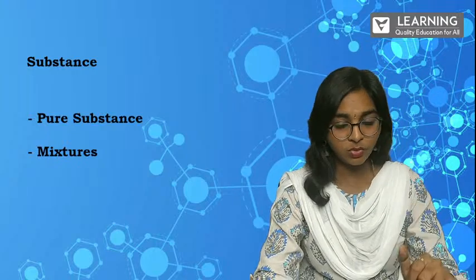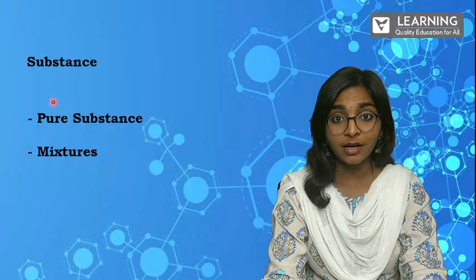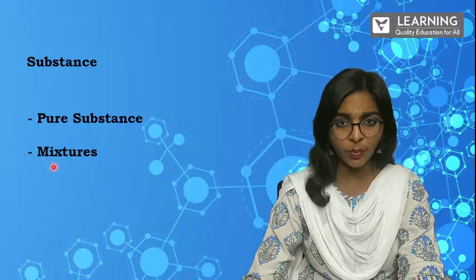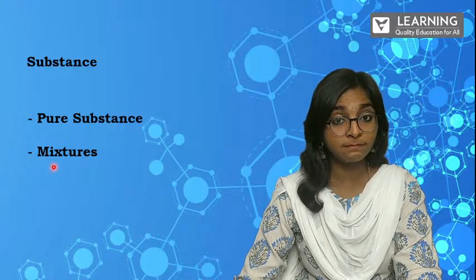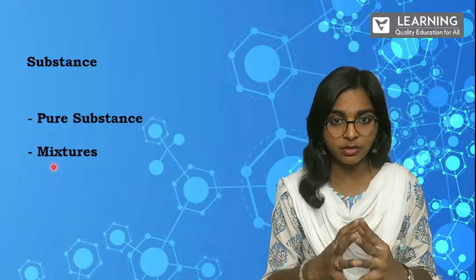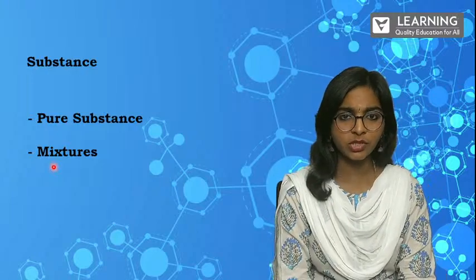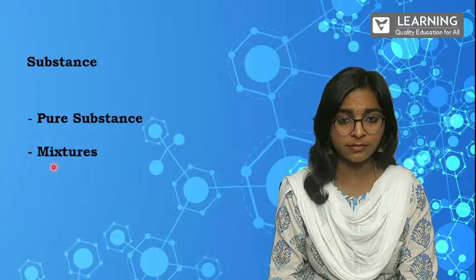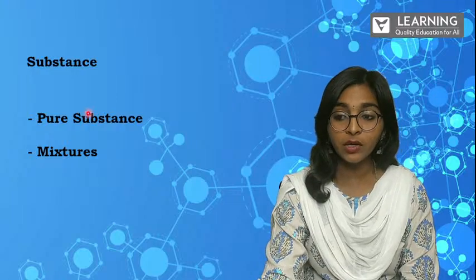So these are the two types of substances: one, pure substance, and the second, mixtures. This also you know very well. So what is a pure substance? Something which exists just like that in nature. You say that to be a pure substance, right? So what is a mixture then? Combination of some pure substances. You say that to be a mixture. Correct? Yes. So pure substance is something.